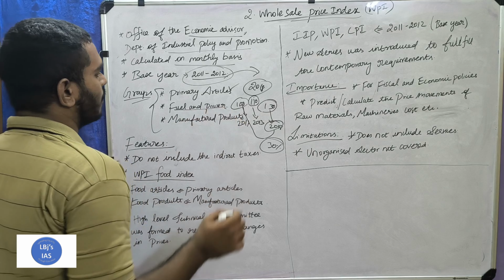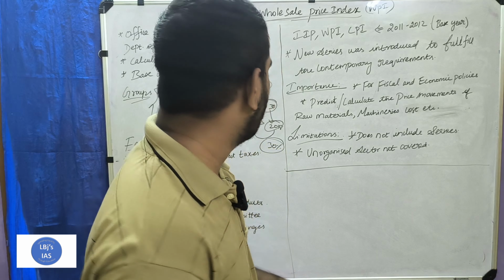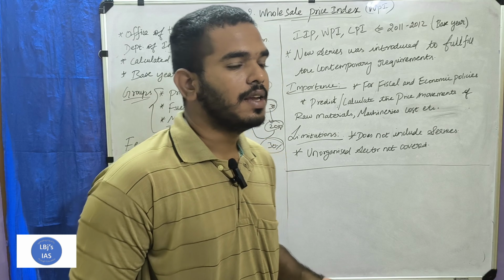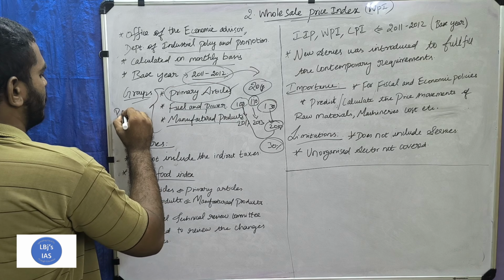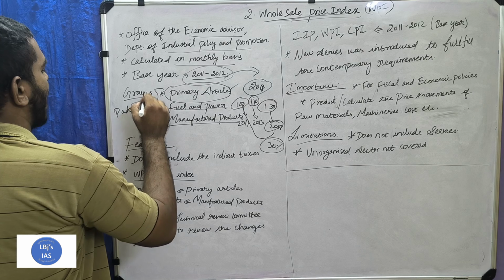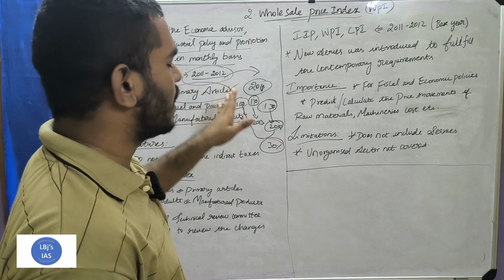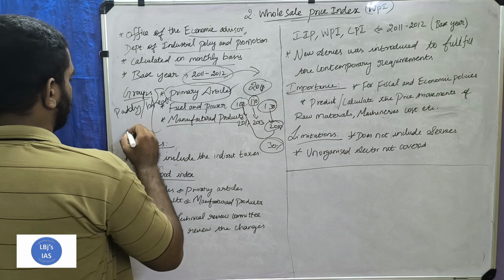The second is fuel and power, which is used for manufacturing purposes. Then manufactured products. Take for example paddy or wheat: paddy or wheat is a primary article. It is a raw one.